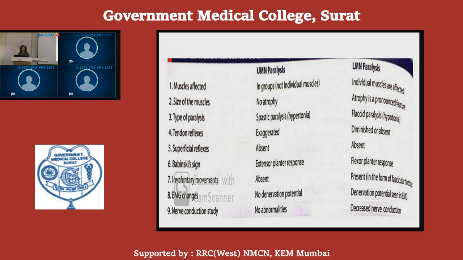The tendon reflexes are exaggerated in upper motor neuron paralysis, whereas they are diminished or absent in lower motor neuron paralysis. Why are these tendon reflexes exaggerated? Because of increased gamma motor neuron discharge, the sensitivity of the muscle spindle is increased, and we get the exaggerated response.